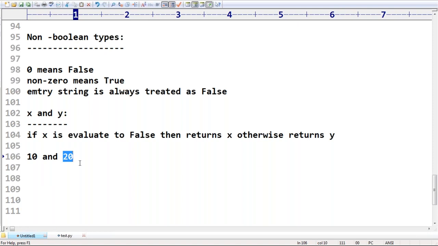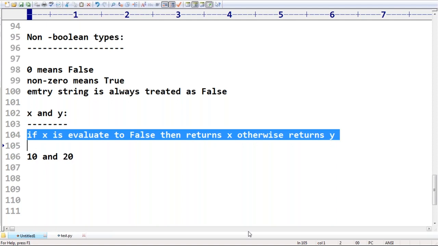Are you getting it? Sir, true and true, the result is always true. First one is true, the second one is true, that's why the result is always true. No. If we apply these operators to non-boolean types, the result is also a non-boolean type only. Remember that.